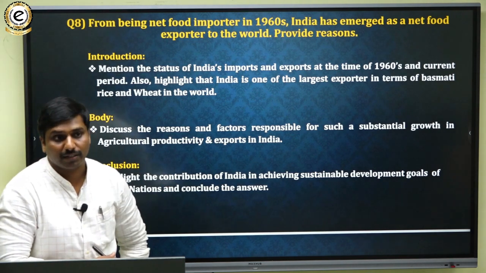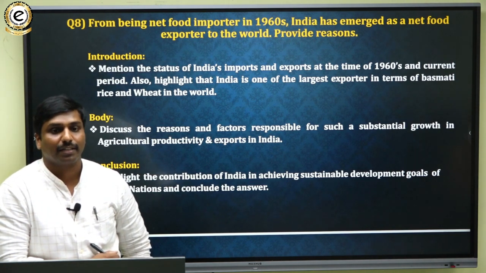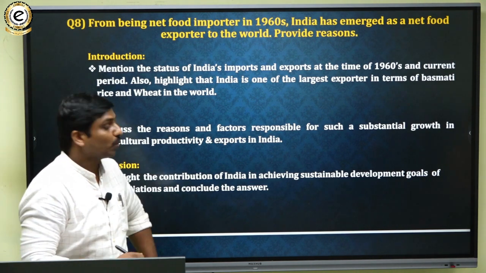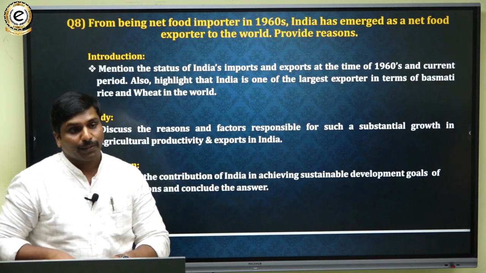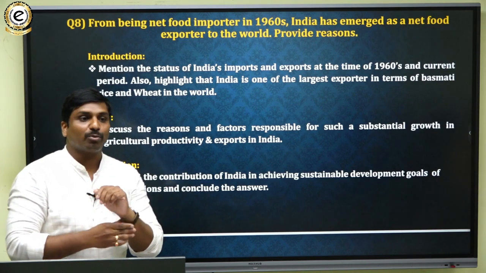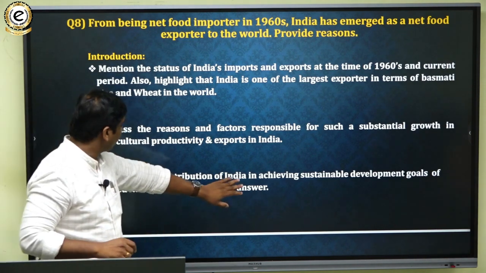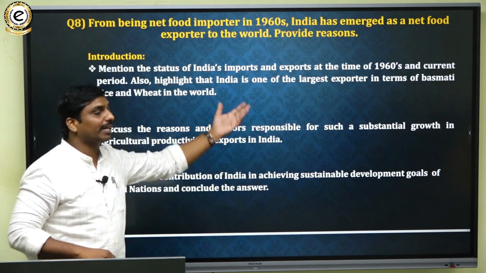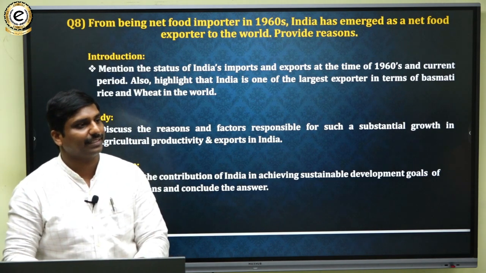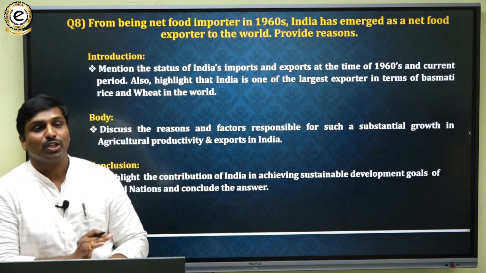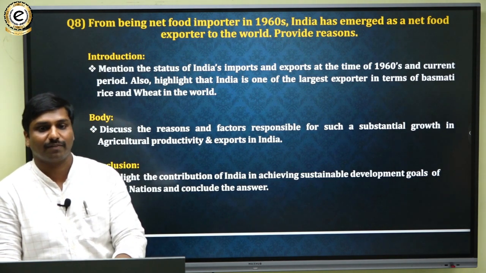So we have a lot of sustainable development goals like zero hunger, poverty, unemployment, and health, all these things. So we can link that with this aspect. So how this improvement in agricultural productivity has helped to achieve the sustainable development goals. So you can link and highlight and say that that's how India has achieved these things. So that is one important aspect. So these are the questions related to the geography section.